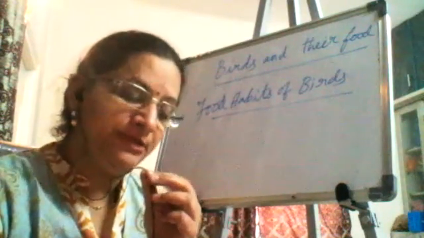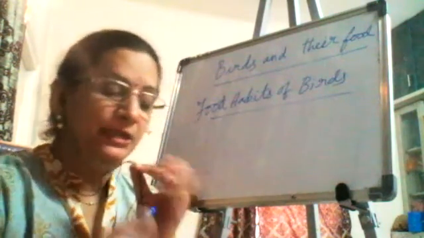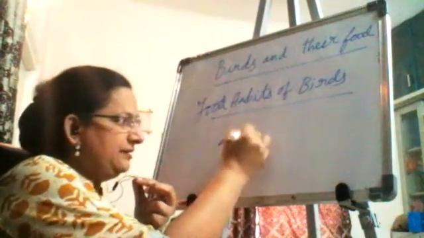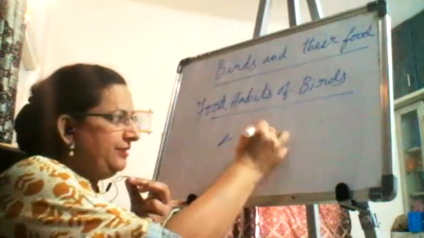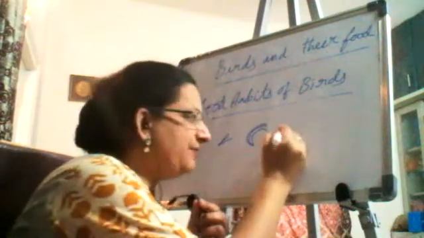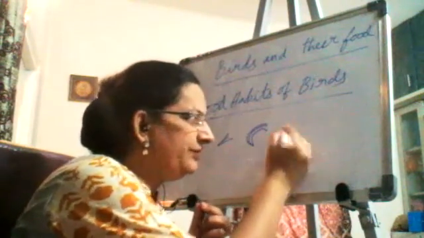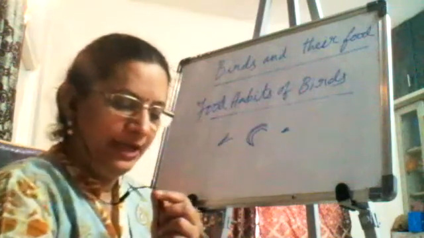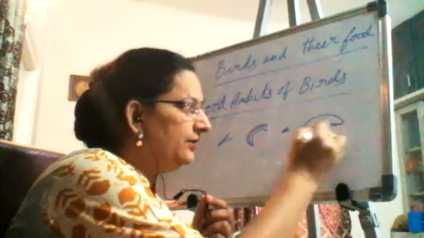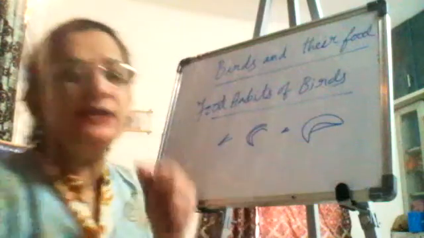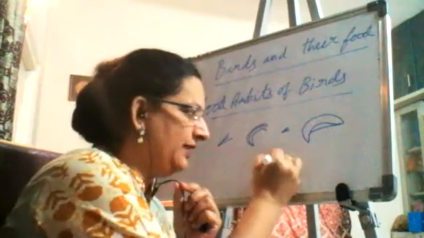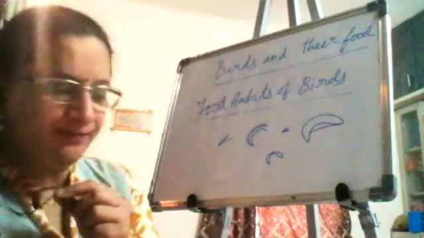Different kinds of beaks. So, what are the different kinds of beaks? Some of them have a very short beak like this. The parrot will have a very sharp beak like this, and the sparrow will have a very small beak like this. Okay, and the vulture will have a very strong beak like this. So, like this, different birds have different kinds of beak, and the owl will have a beak like this.